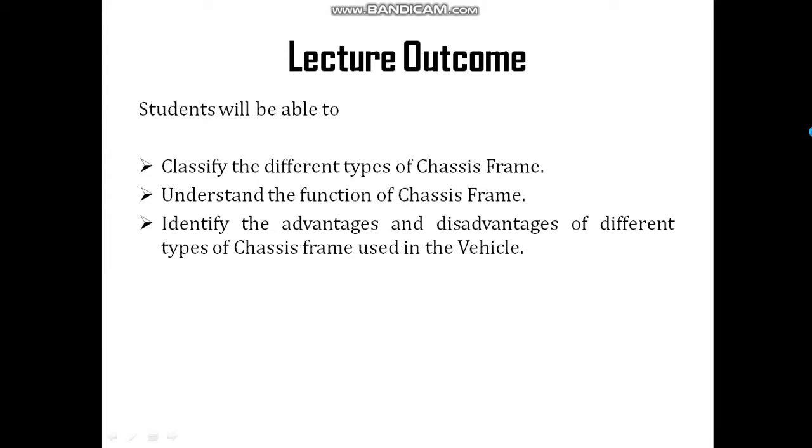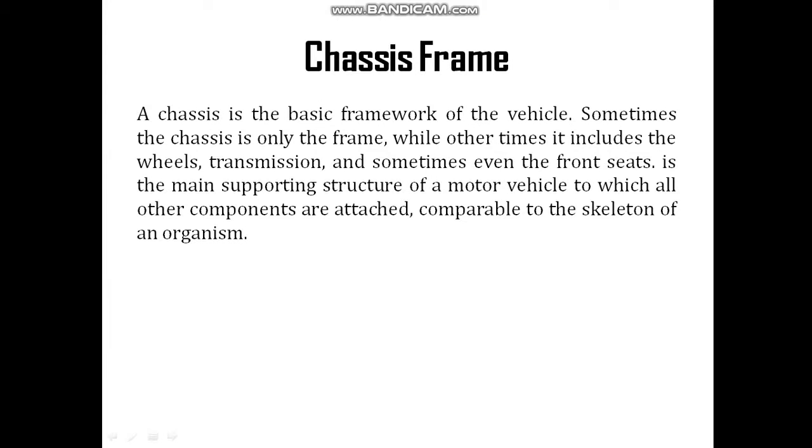Now coming to the chassis frame, what is a chassis frame? A chassis is the basic framework of the vehicle. Sometimes the chassis is only the frame, while other times it includes the wheel, transmission, and sometimes even the front seats. It is the main supporting structure of a motor vehicle to which all other components are attached, comparable to the skeleton of an organism.